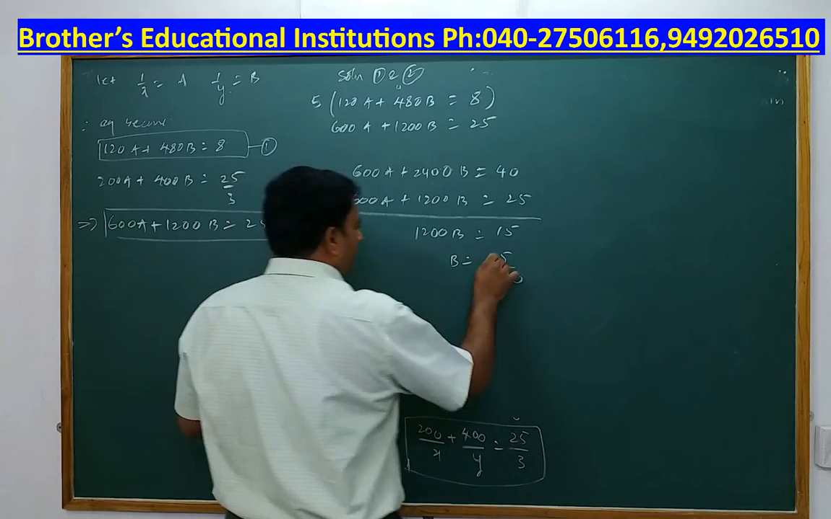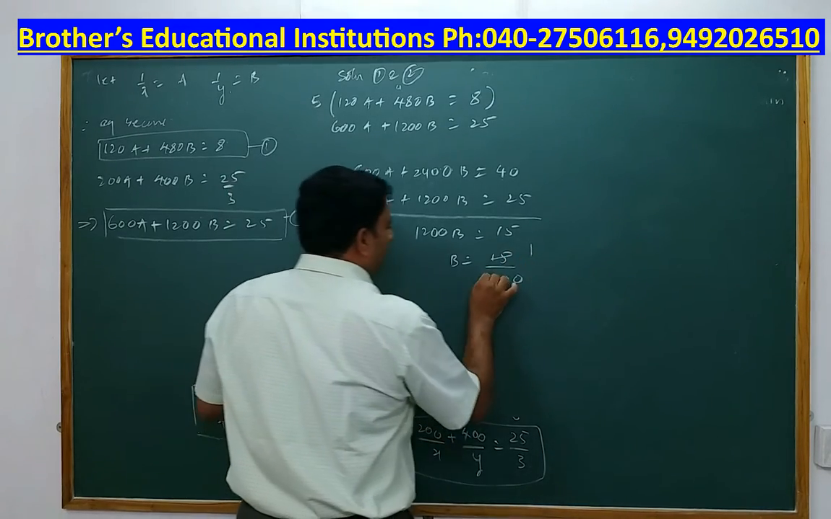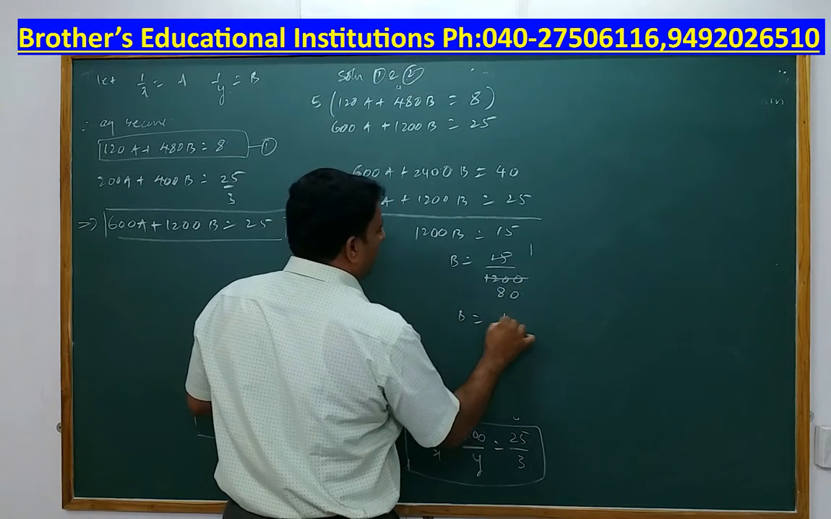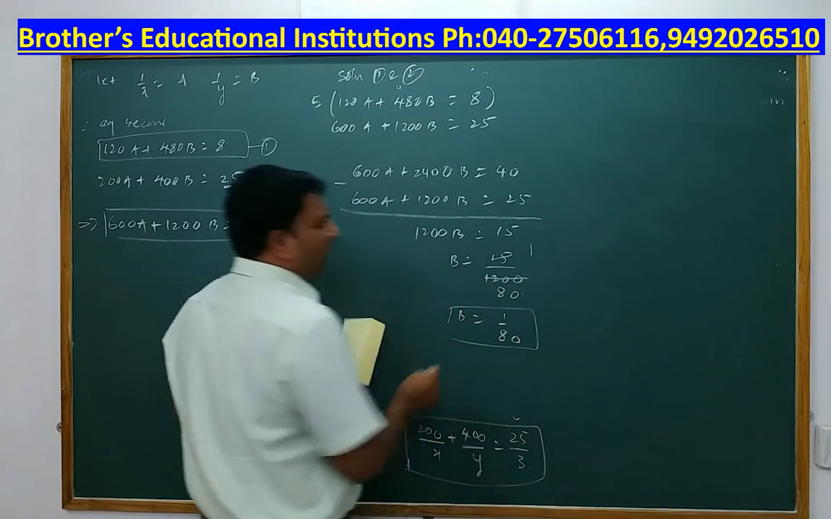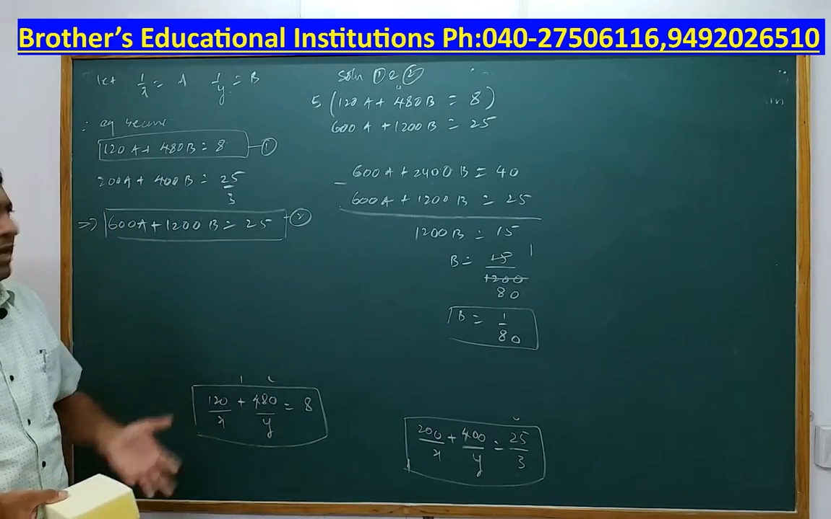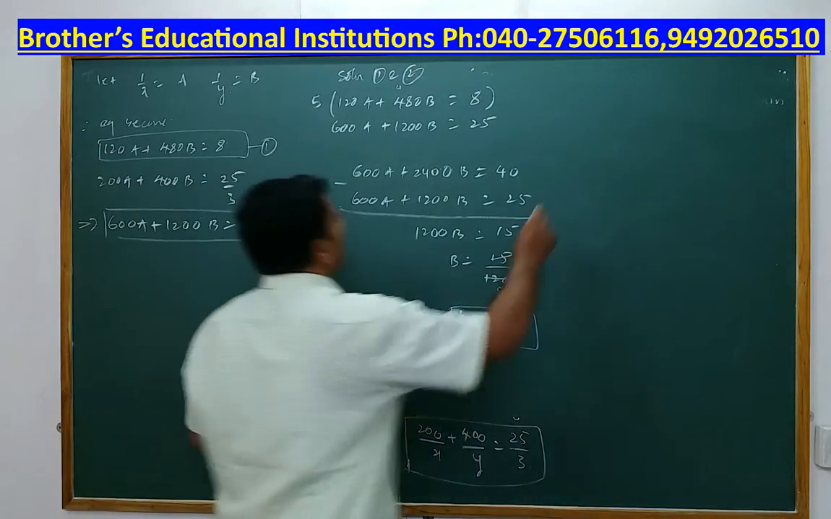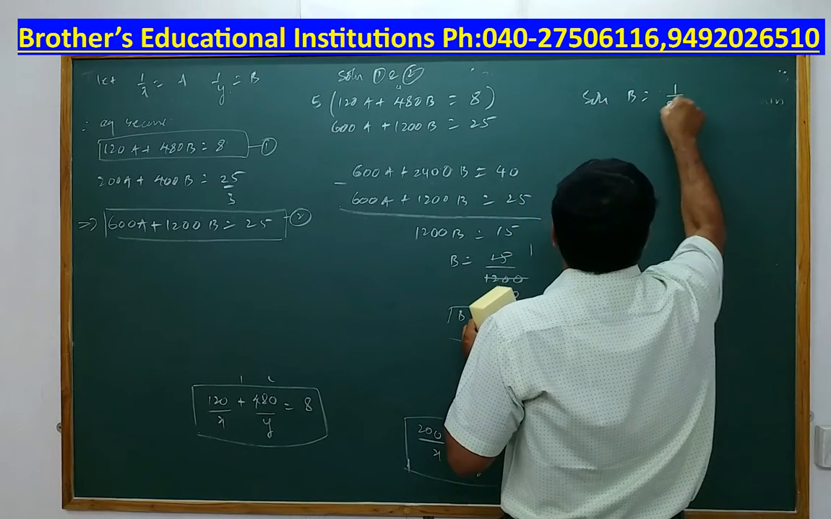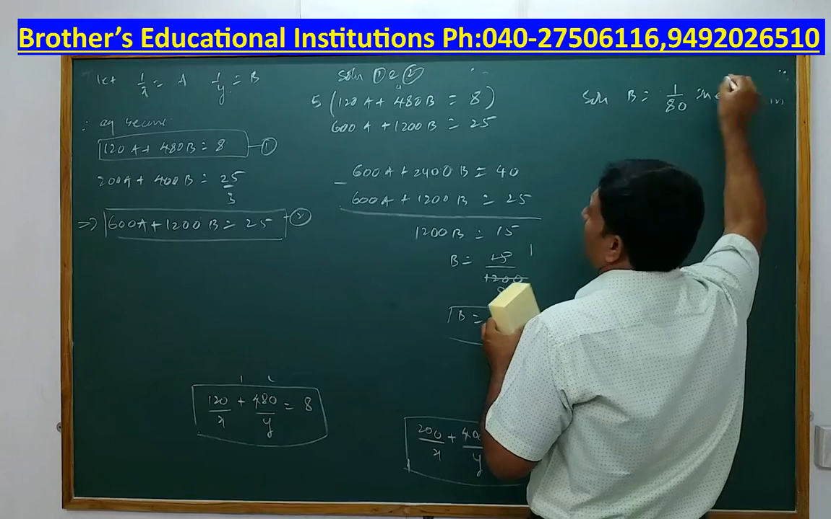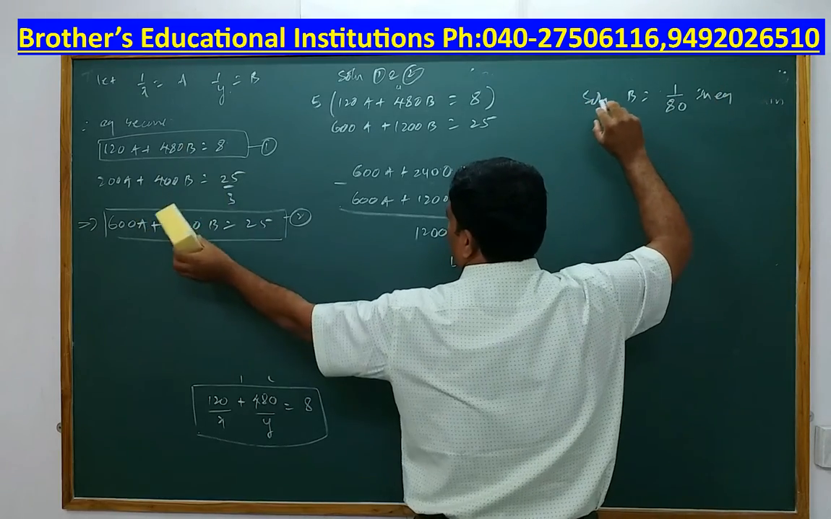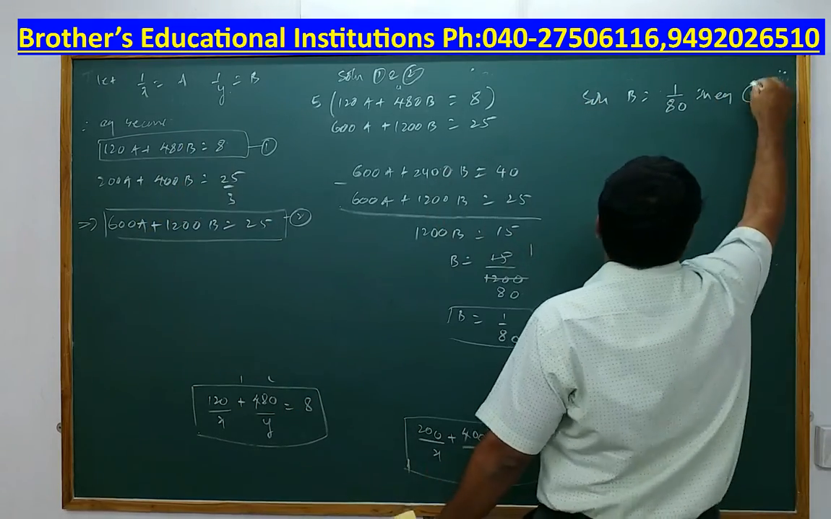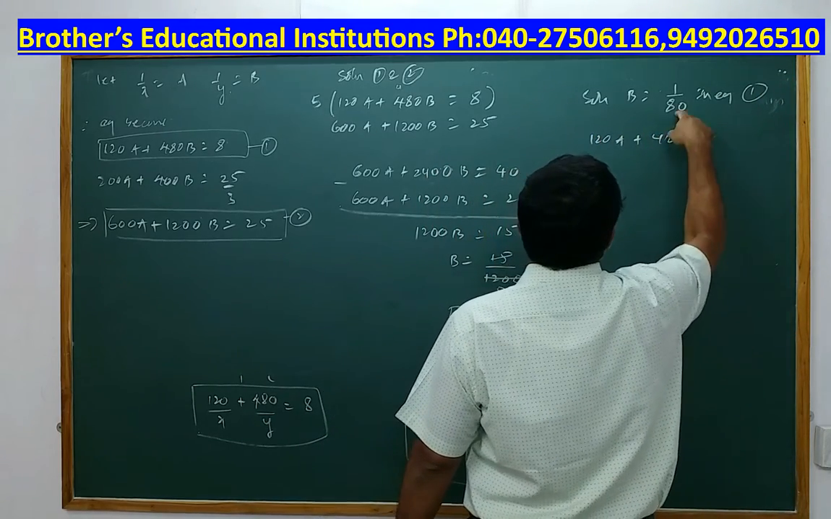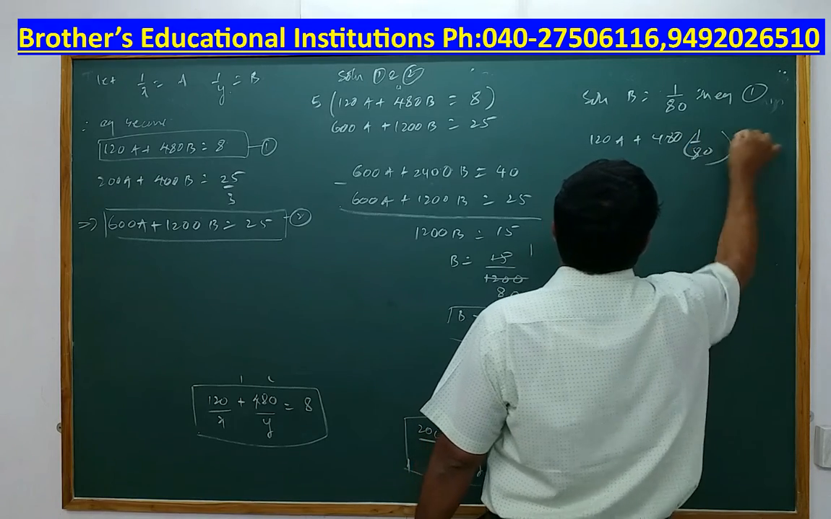Now how do I simplify that? 15 ones are 15 and 15 8s are 120, followed by 0. So b is equal to 1 upon 80. Now once you get the value of b, you have to get the value of a. How do you get the value of a? You can use the method of substitution. I will substitute b is equal to 1 by 80 in any of the equations, say equation 1. What is equation 1? 120a plus 480b. What is b? 1 by 80.